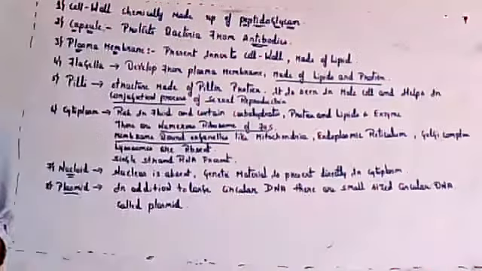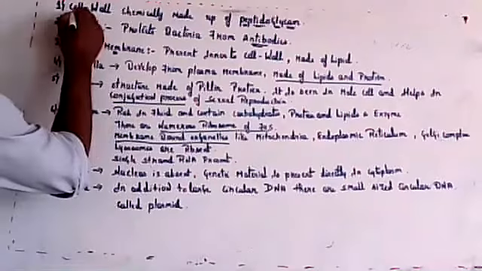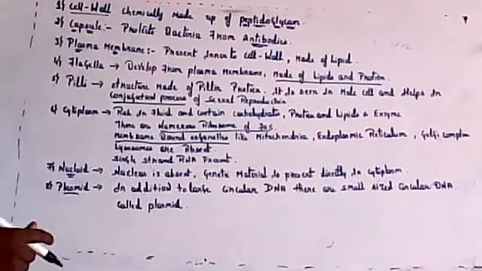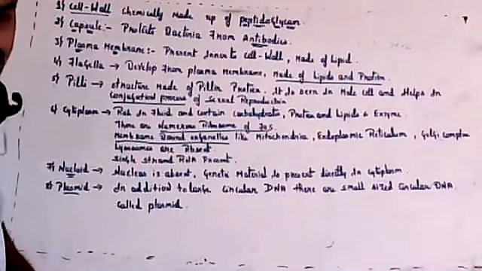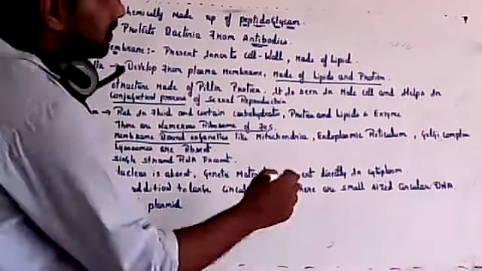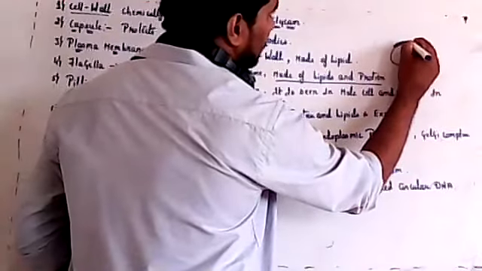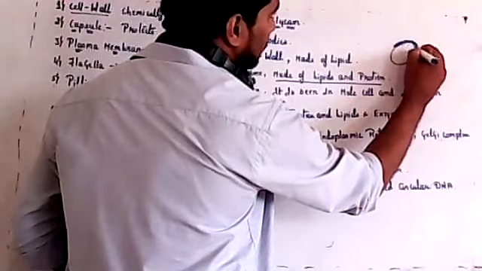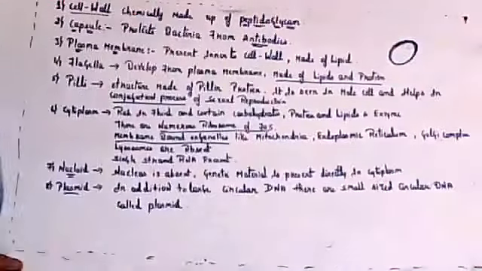Okay, so last class I was discussing the structure of bacteria. So, bacterial structure. The cell wall is the outer component, which is made up of peptidoglycan. The next layer is called a capsule. Outside there will be a capsule layer, and its function is to protect the bacteria from antibodies.